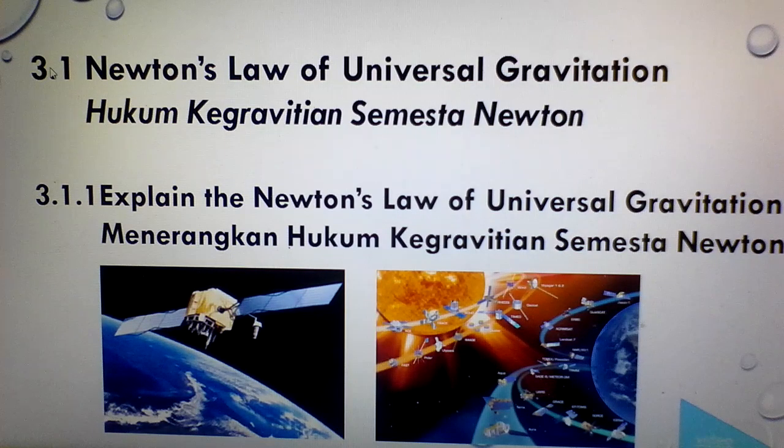For the first part, 3.1, we are going to discuss Newton's Law of Universal Gravitation. You must be able to explain Newton's Law of Universal Gravitation. You can look at the diagram. This is a satellite. You can see here there are a lot of satellites orbiting around the Earth and the Sun. Can you imagine how the satellite can stay there orbiting without falling to the ground?